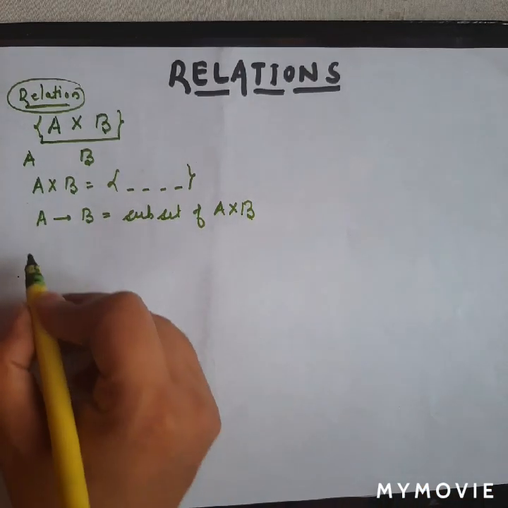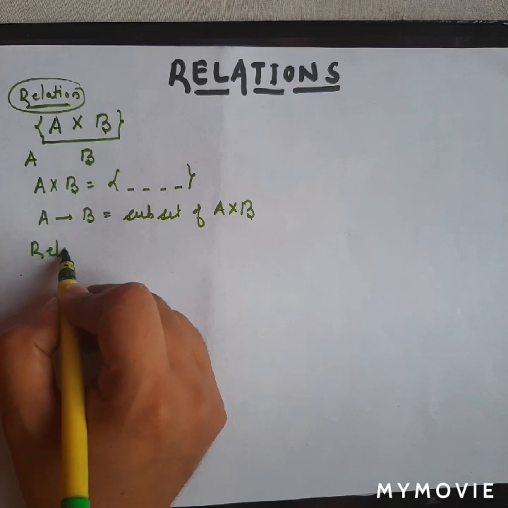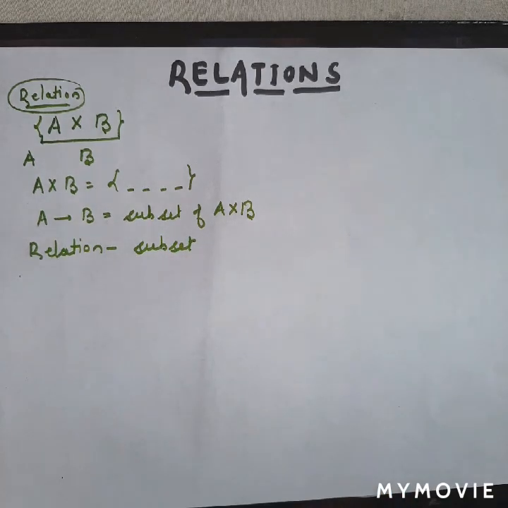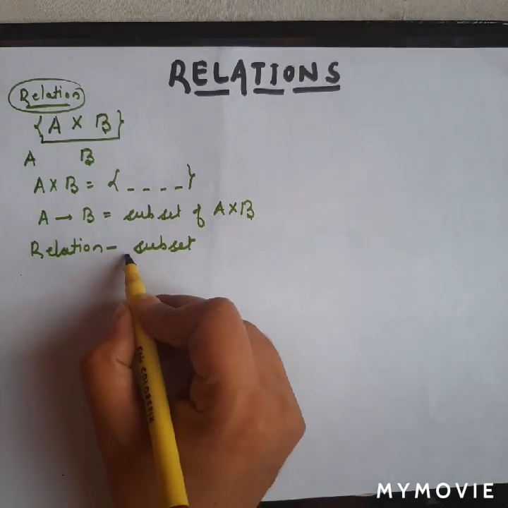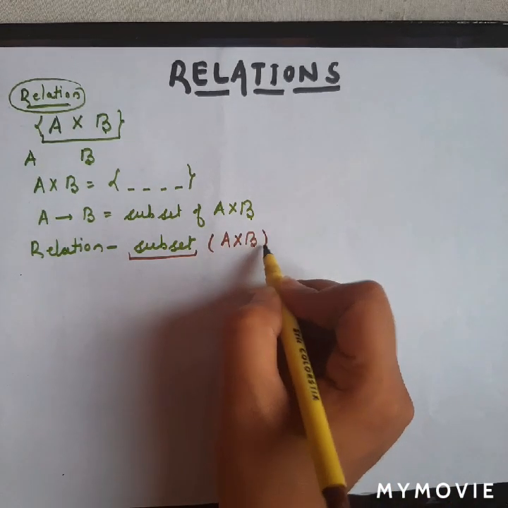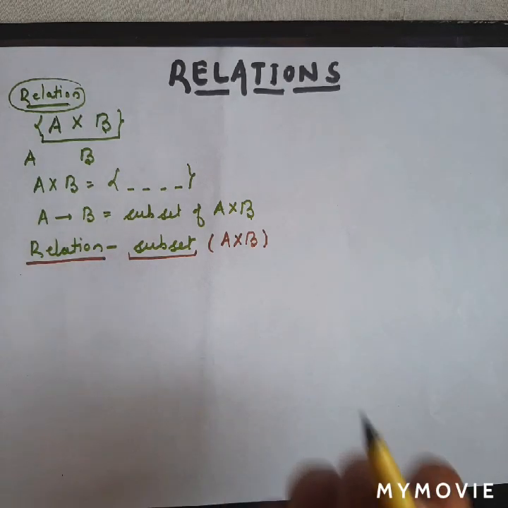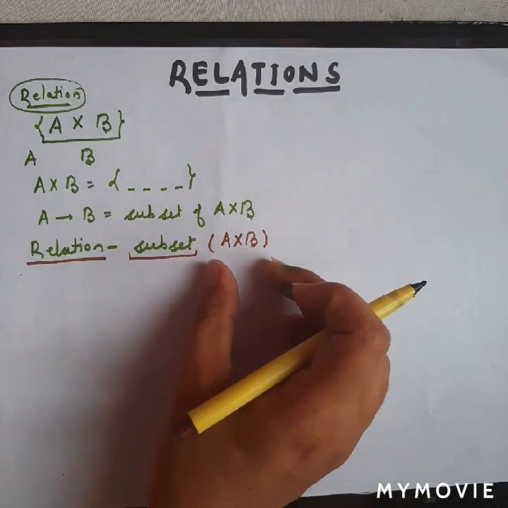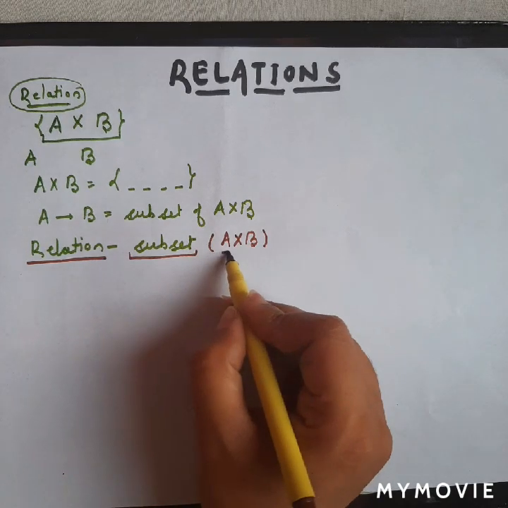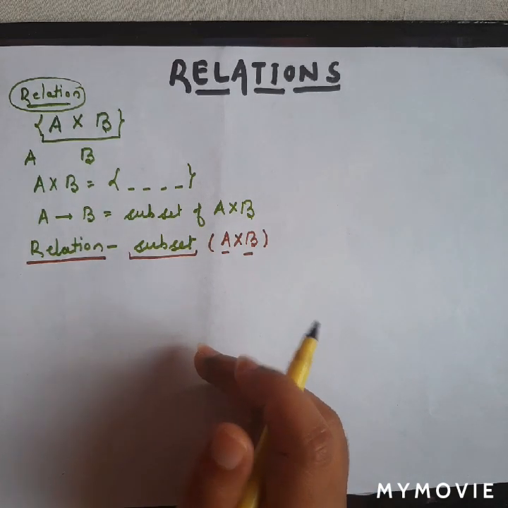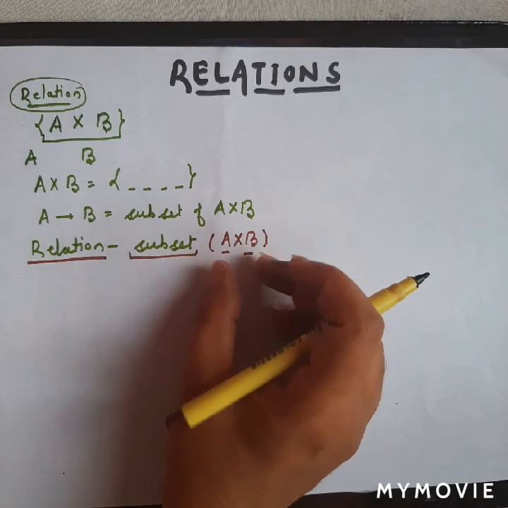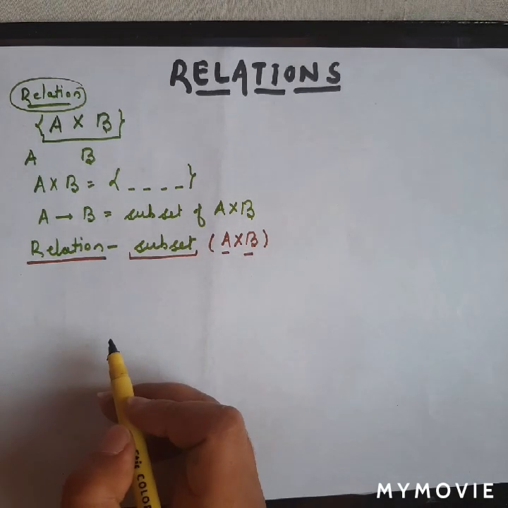So simply what I could say is relation is actually a subset. The thing which is very important to note over here is that relation is a subset. It is a subset of A cross B. Fine. So this is the simplified form of a relation. Whenever we have any collection of elements of the form A cross B, then the subsets of the Cartesian product of A cross B will be a relation.